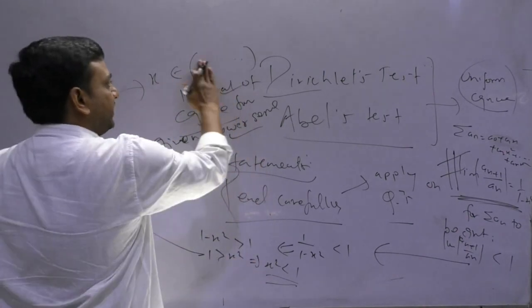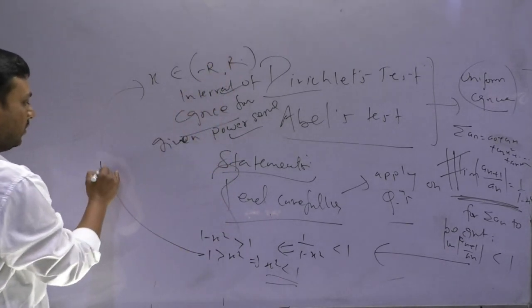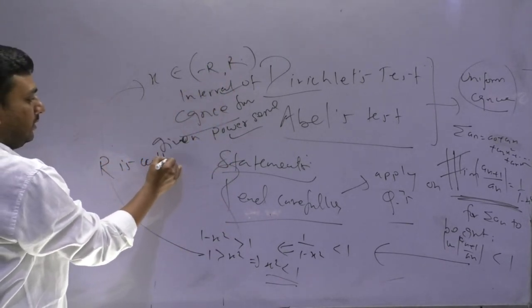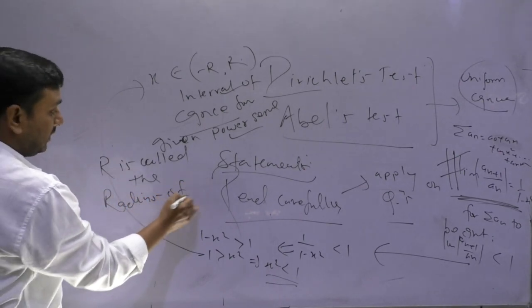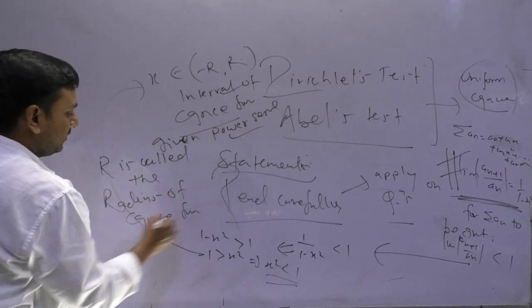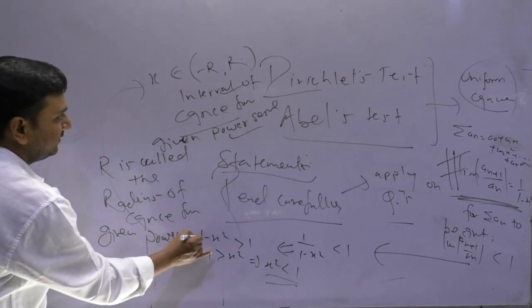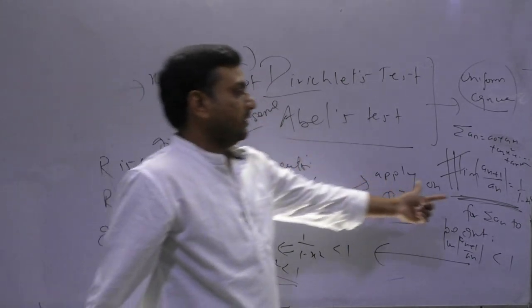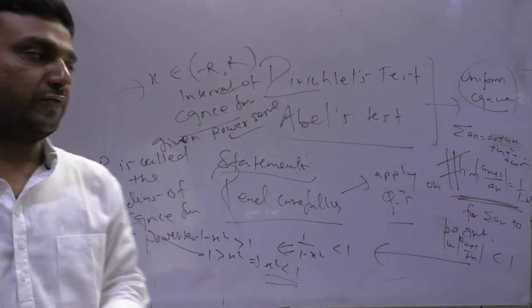If this comes out as suppose minus r to r, then r is called the radius of convergence for the given power series. Sometimes they ask you to calculate the radius of convergence.